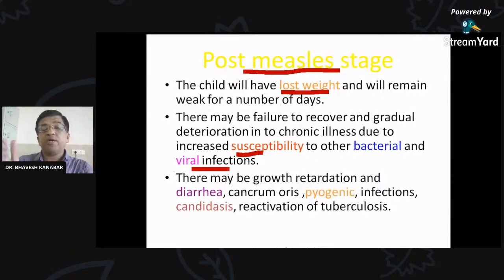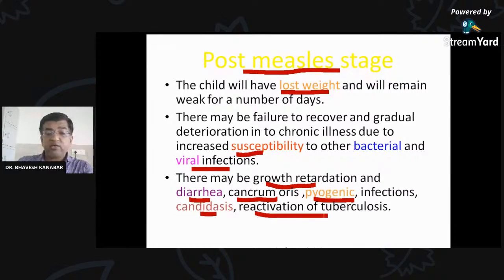If the child is particularly suffering from malnutrition, then recovery will be gradual, and there can also be more loss of weight because of other infections. There may be growth retardation, diarrhea, right? Then there can be conditions known as cancrum oris, pyogenic infection, candidiasis, reactivation of tuberculosis. These are there in the post-measles stage.